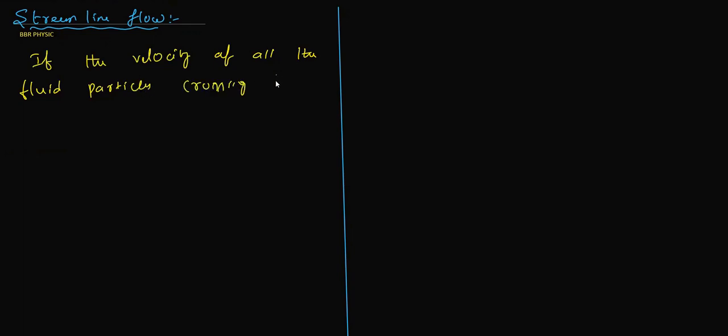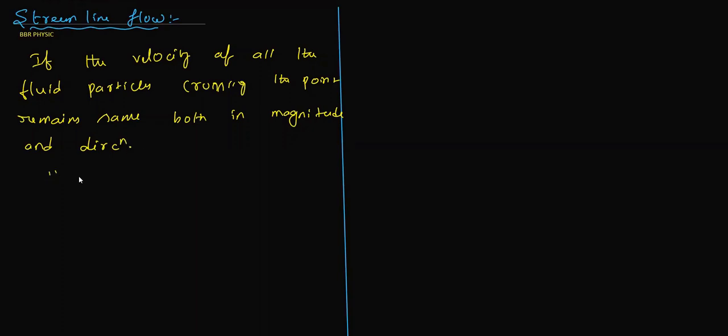So we can say that if the velocity of all the fluid particles crossing the point remains the same, both in magnitude and direction, then it is streamline flow.